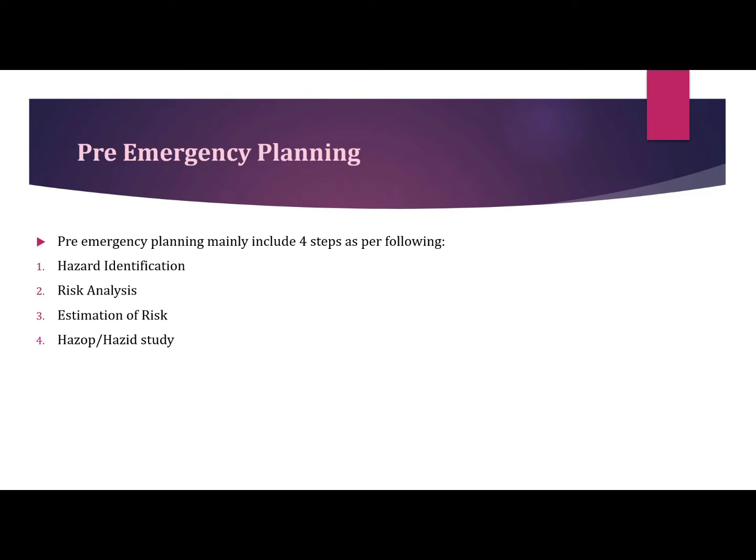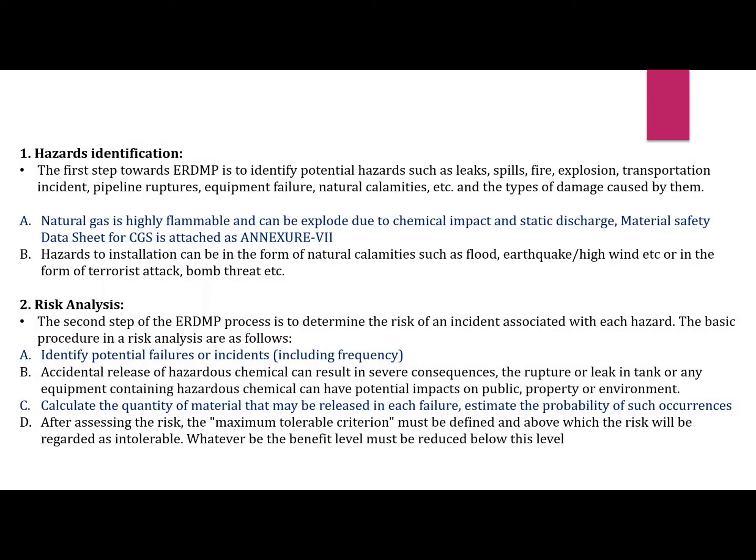Today, I am going to talk about some of the steps included in the ERDMP planning. ERDMP planning is as follows: pre-emergency planning, emergency mitigation measures, emergency preparedness measures. First one, the emergency planning. The emergency planning generally includes hazard identification, risk analysis, estimation of the risk, HAZOP and hazard studies. First one is the hazard identification.